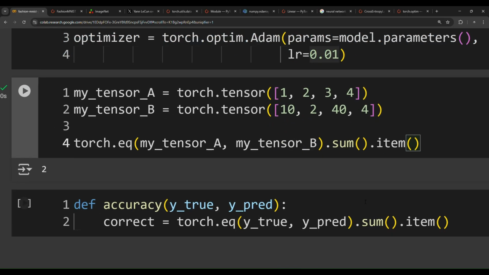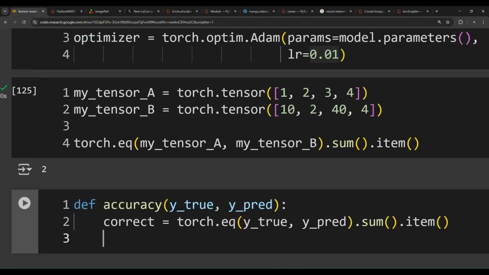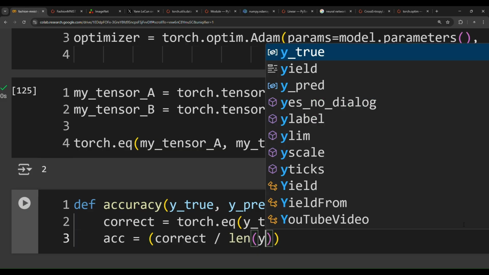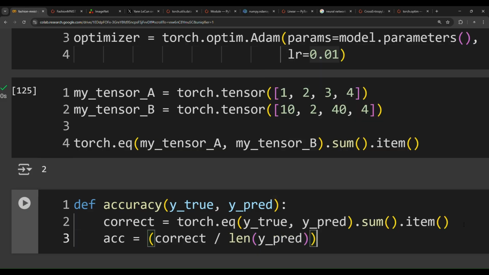That's 2, as you can see in here. And then we need to divide the number of correct samples by the total. So accuracy equals the number of correct samples divided by the length of y_pred, and then we need to multiply it by 100, because it's an accuracy.